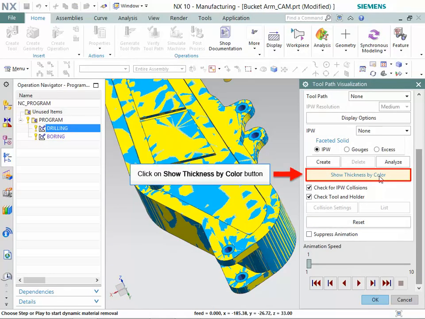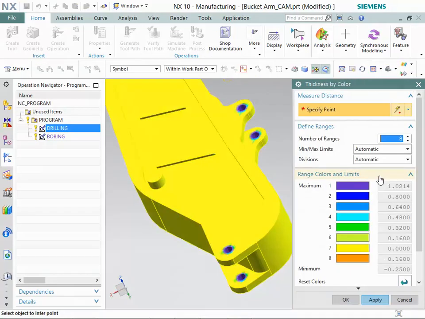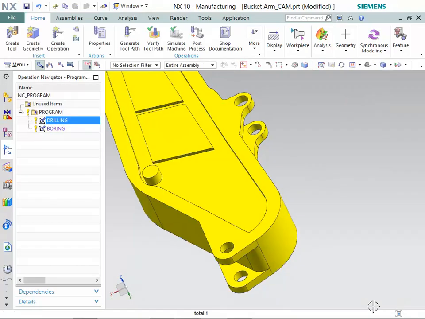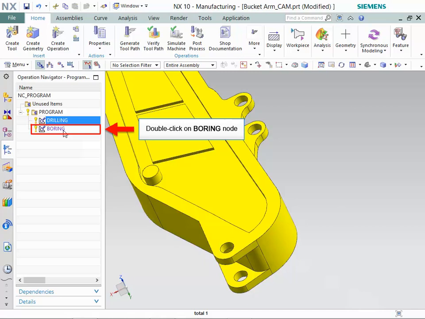Now, click on the Show Thickness by Color button. Then, select the point on the surface to check the remaining material distance. You can observe the distance of the remaining material, after drilling operation. Let's learn how to use boring operation to finish the drilled holes. Now, double-click on the boring node.